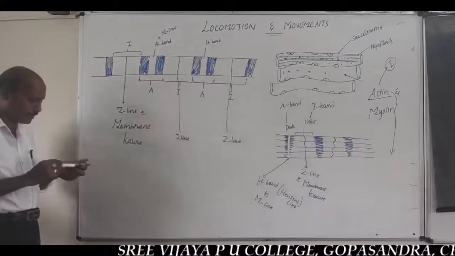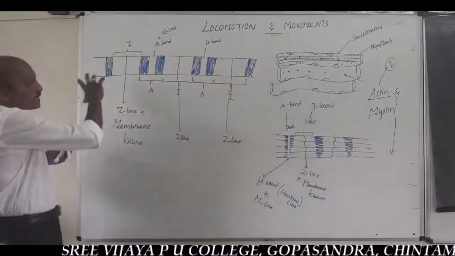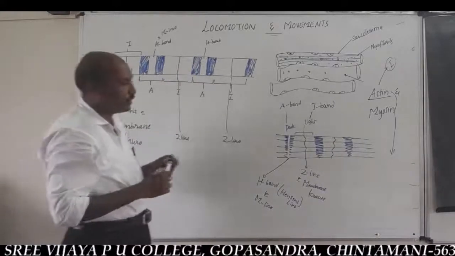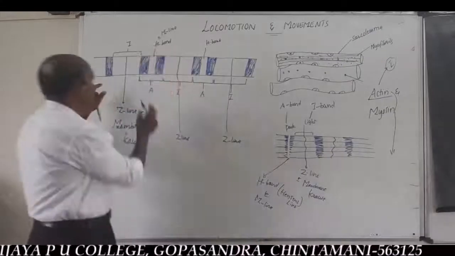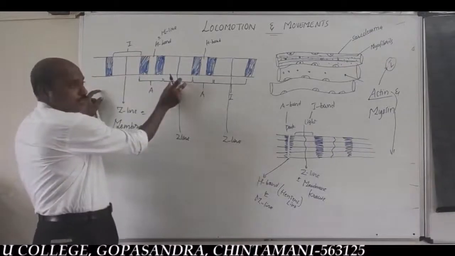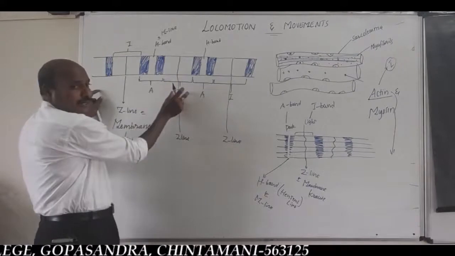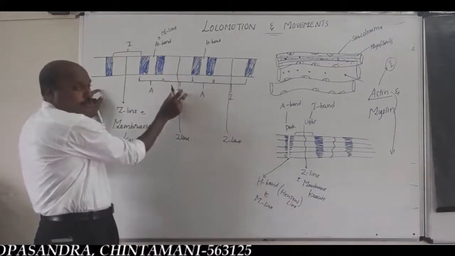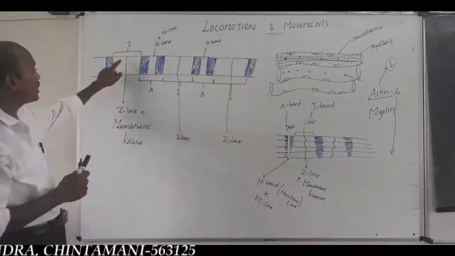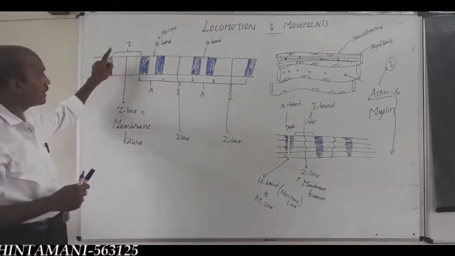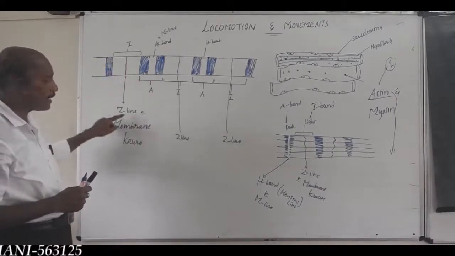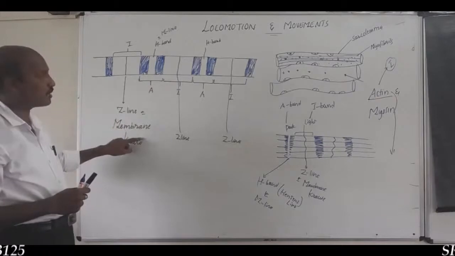So you should remember, on the surface of myofibrils there are alternating dark and light bands: A band, I band, anisotropic band, isotropic band. At the center of the isotropic band is the thin elastic layer called the Z-line or membrane of Krause.